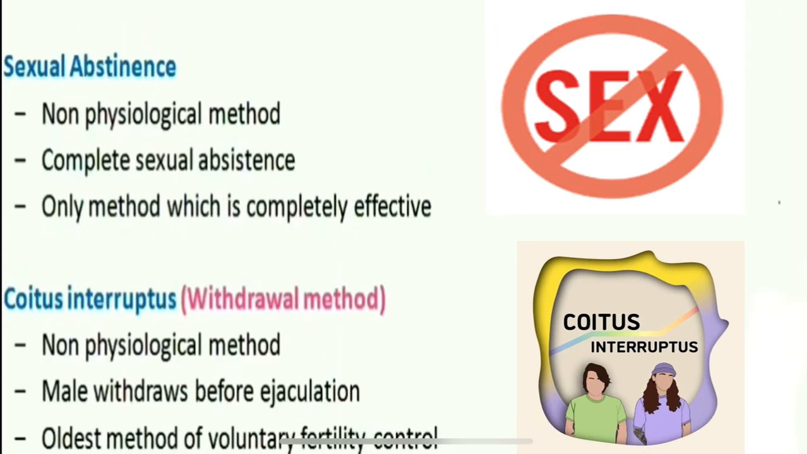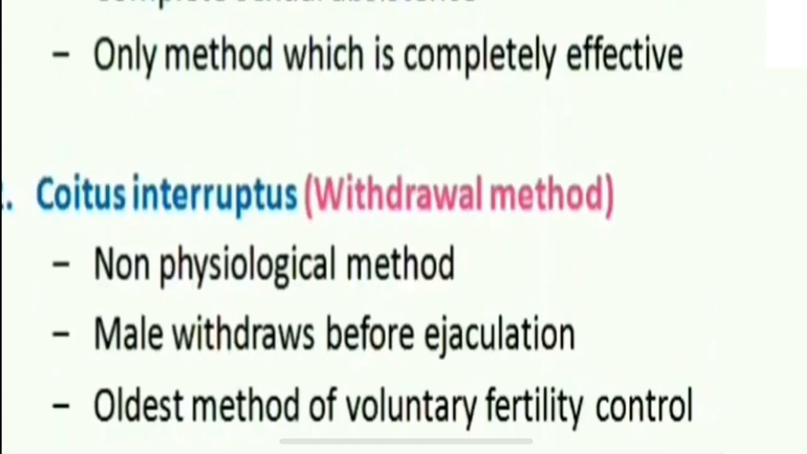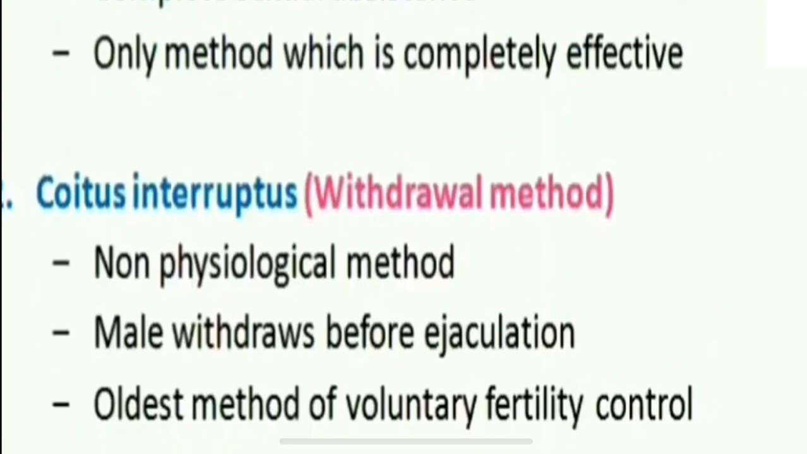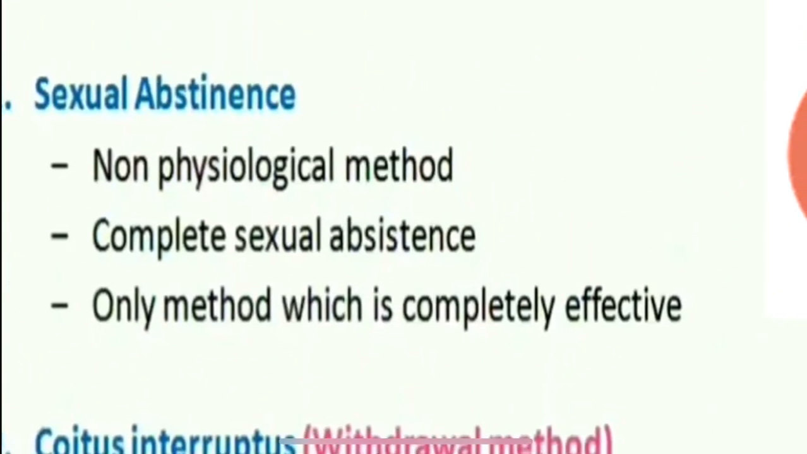It is a non-physiological method where there is complete sexual abstinence, and the only method which is completely effective. There are some drawbacks, wherein a person has to repress the natural force, which manifests itself in other directions, like temperamental changes or nervous breakdowns, which are quite often observed in people who practice sexual abstinence. So this method cannot be advocated to the masses as a method of contraception.